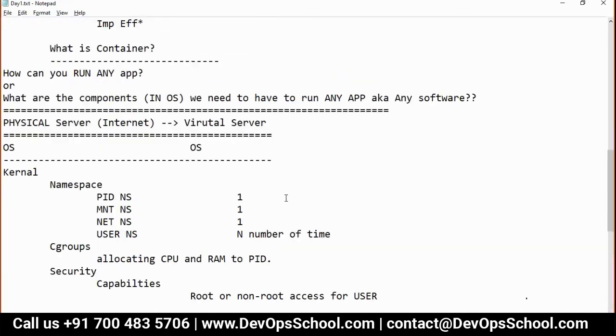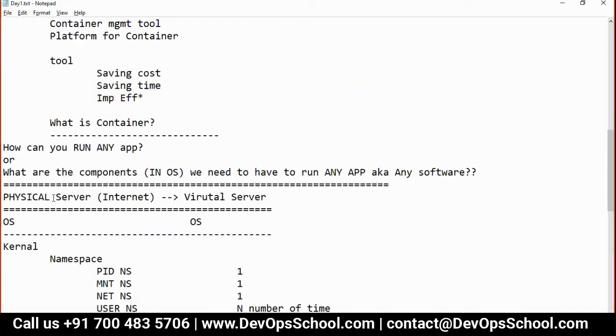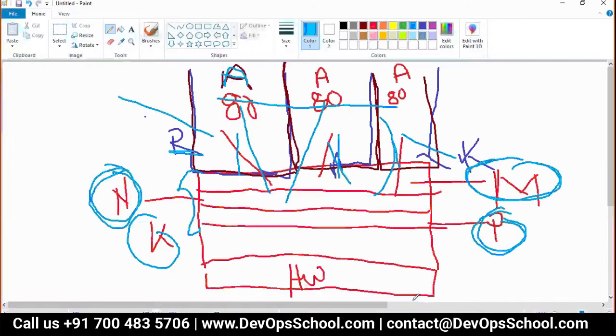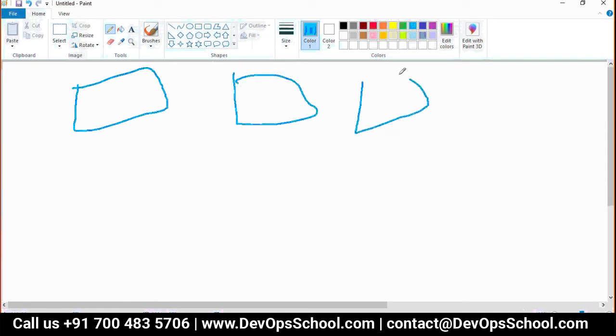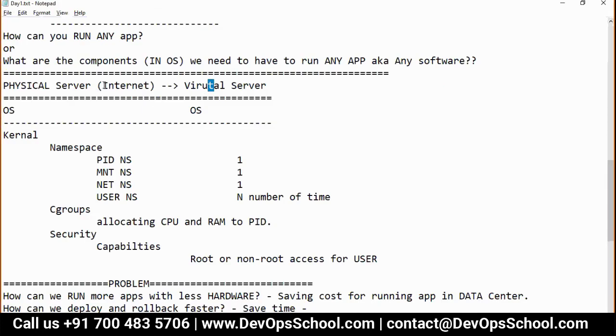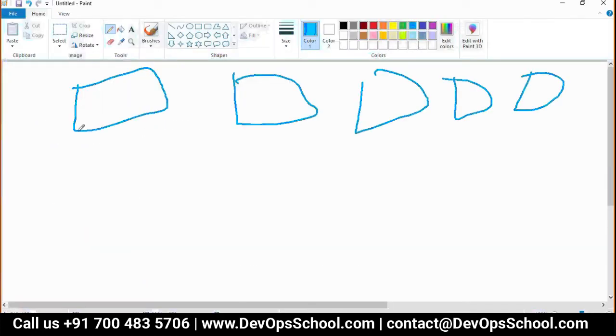So here we migrated from physical servers to virtual servers. Why? Look at this. Let's say you want to run apps. How many apps do you want to run? Here you want to run 5 apps: app 1, 2, 3, 4, 5. So in the era of physical servers, you want to run apps, so how many physical machines do you need?